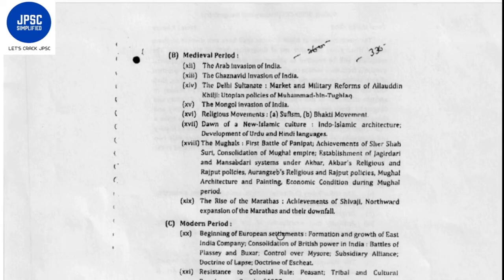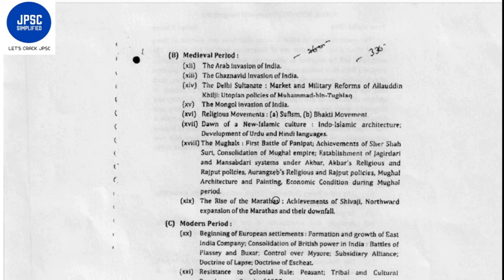So the syllabus is more or less similar to the UPSC pattern. The second subsection is the medieval period. It will consist of the topics of the Arab invasion, the Ghaznavid invasion, the Delhi Sultanate, the Mongol invasion, religious movements, that is Sufism and the Bhakti Andolan, dawn of new Islamic culture, the Mughals, and the rise of